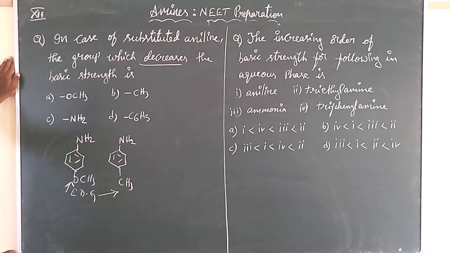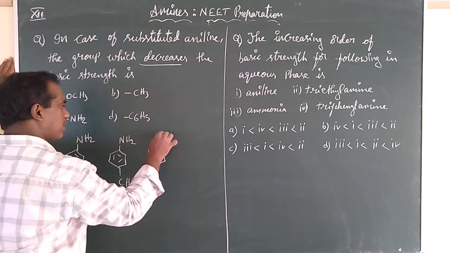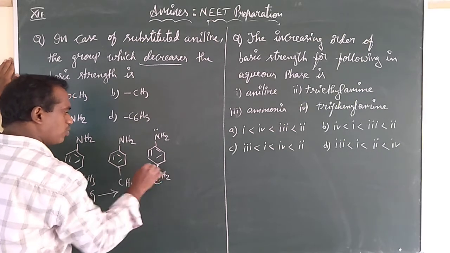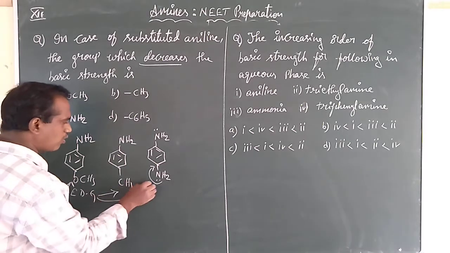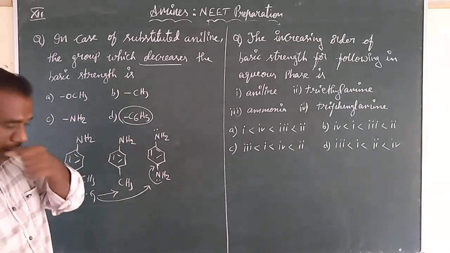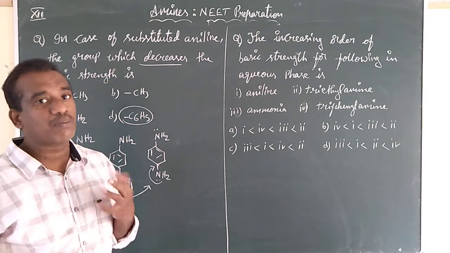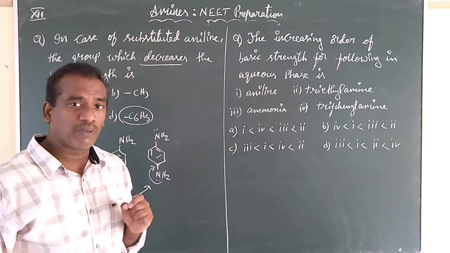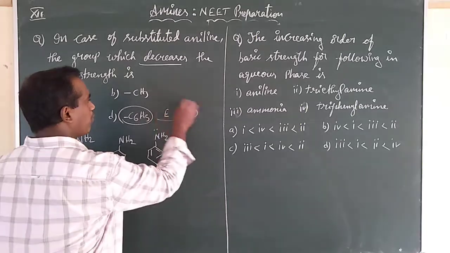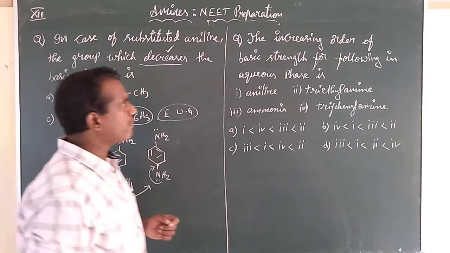And what is the one more we have? NH2. Already we know the nature of nitrogen wherever lone pairs are present. If one more NH2 is present, this will give electrons to the benzene, is it not? So that is also an electron donating group. But if there is a phenyl, the phenyl or the benzene, it's an electron withdrawing group because it is having sp2 hybridized carbon. So wherever phenyl group is present, that acts as an electron withdrawing group. When electron withdrawing group is present, basic nature decreases. Going for the next question.